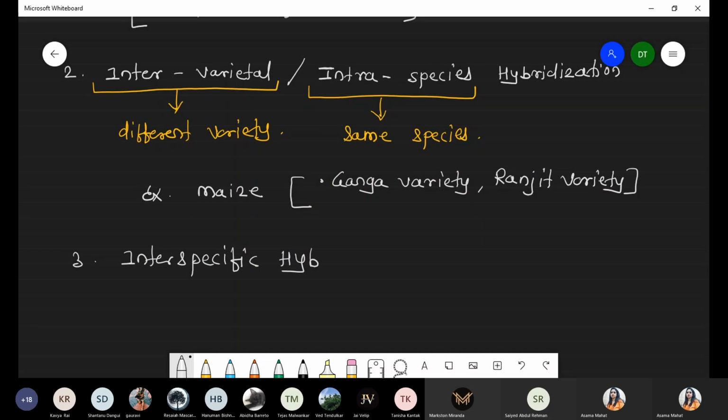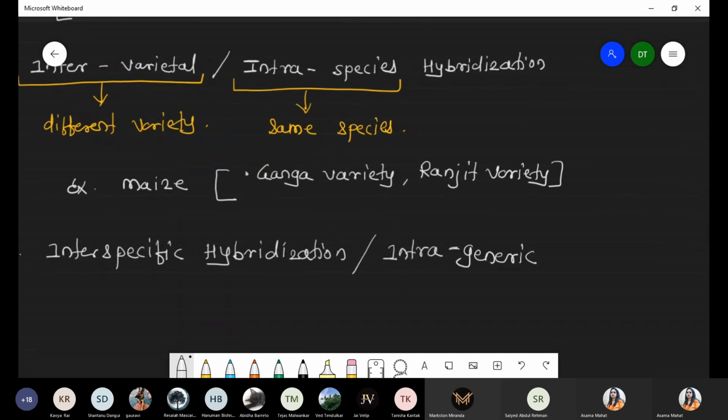Interspecific hybridization. Whenever we are talking about interspecific hybridization, it is also called intrageneric hybridization. There is a little confusion in the names, but it's very clear cut. Interspecific means two different species but the same genus. So that's why sometimes it is also called intrageneric hybridization.